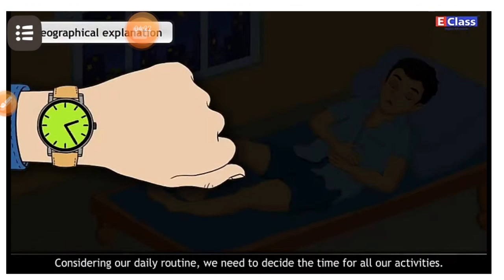Considering our daily routine, we need to decide the time for all our activities. My dear students, here we do many activities during the day. So we need to decide the time for all our activities.